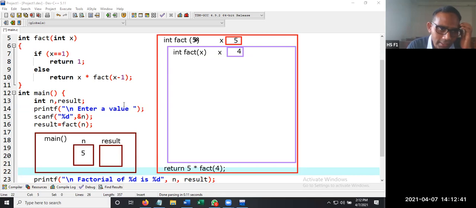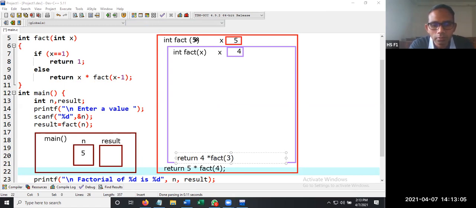Now it starts executing: if x double equal to 1, whether 4 double equal to 1, no. Then it goes to the else statement, and returns x into fact of x minus 1. So now x value is 4, so it is going to write return 4 into fact of 4 minus 1, which becomes 3.